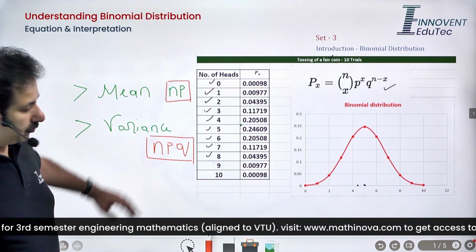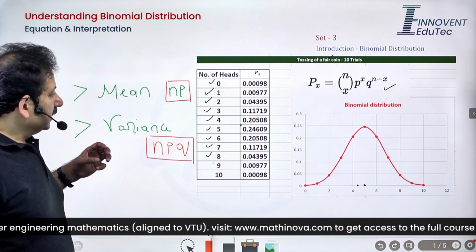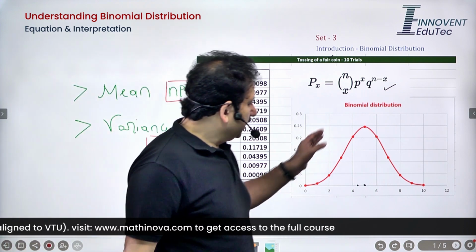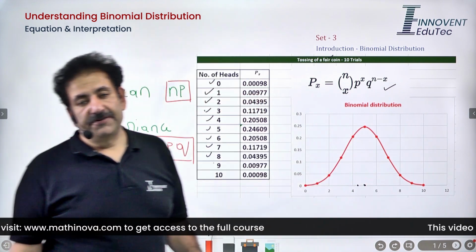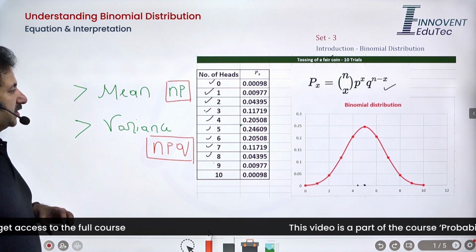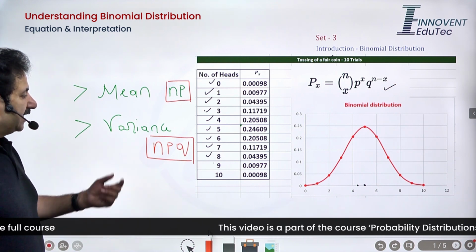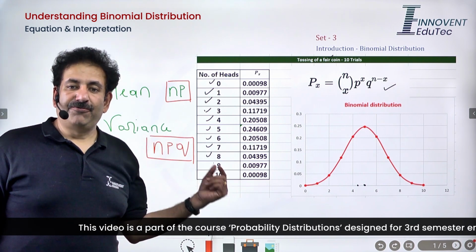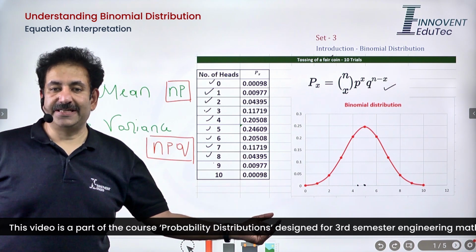So these two are going to be established. The point that we are trying to suggest here, when I say that this curve is going to be almost coincident with the normal distribution, is that the normal distribution would have mean and variance equivalent to the one that you can calculate for this discrete random variable.